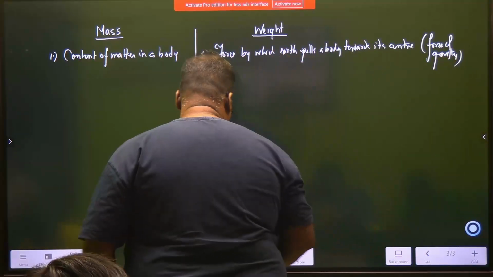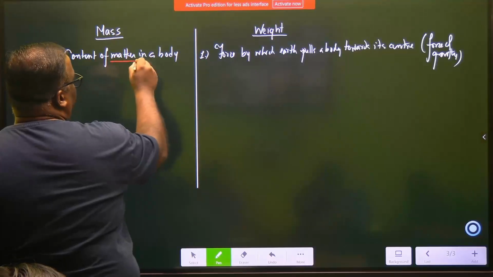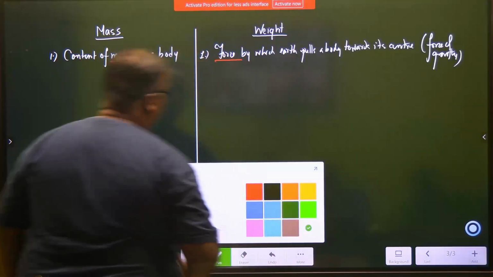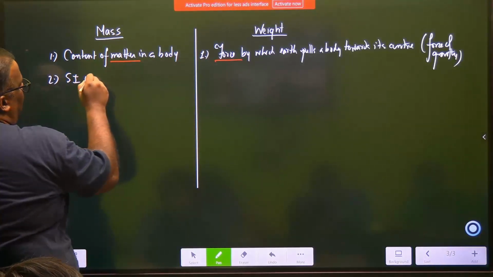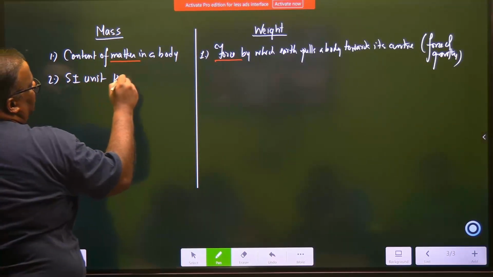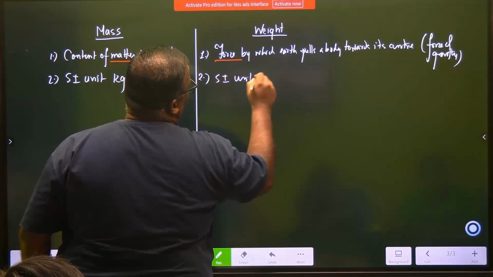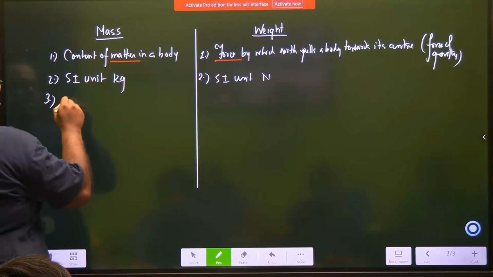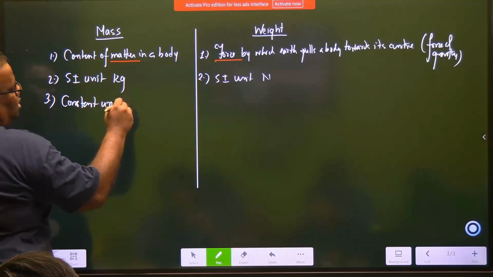That means one thing that is understood: while mass talks about matter, weight talks about force. Okay? Number 2, SI unit: kg. Number 2, SI unit: Newton. Number 3, constant universally.